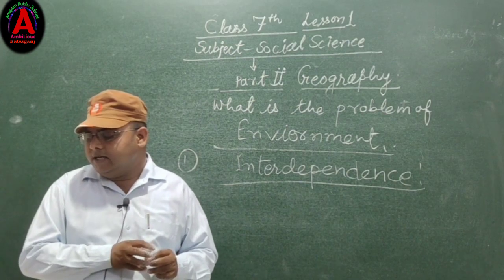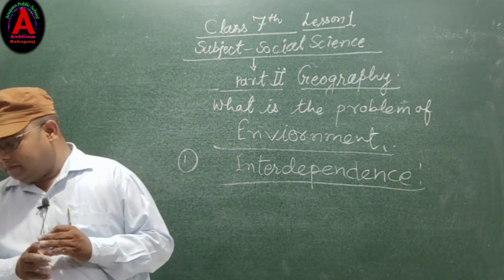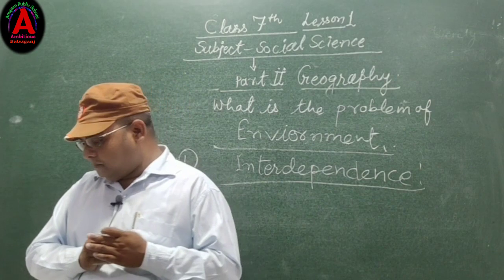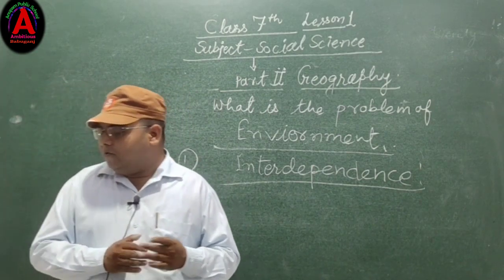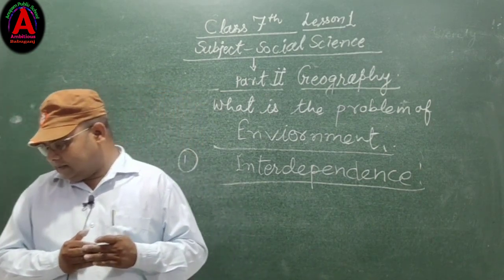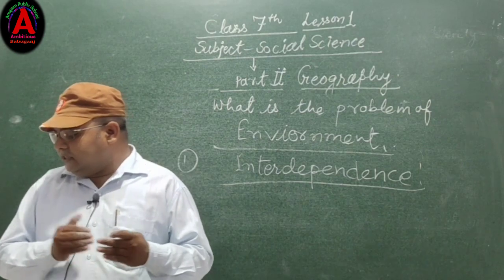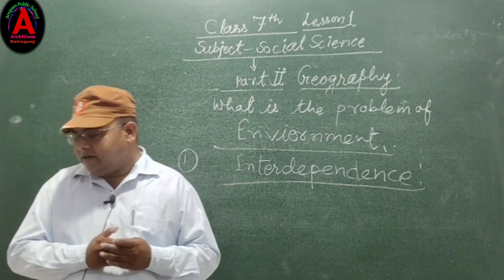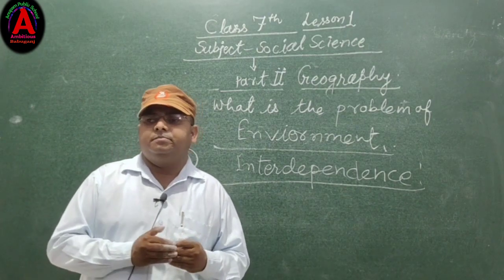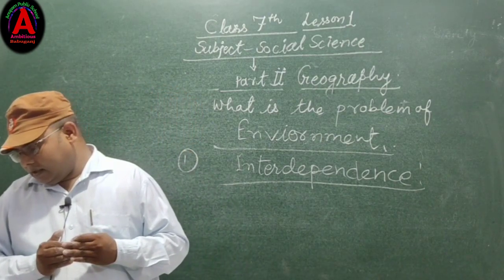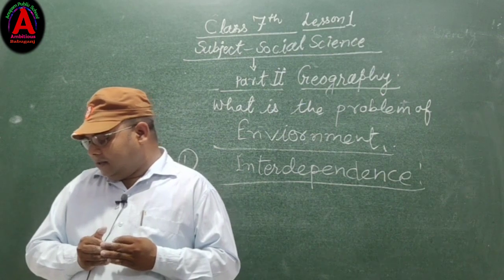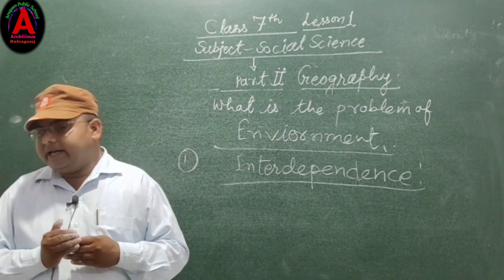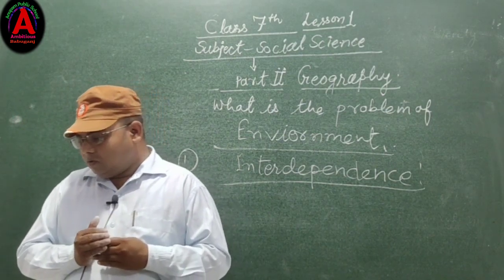Balance of nature is the relationship between all parts of the biosphere, which interact with each other to maintain stability or the balance within nature. And this balance is very delicate.